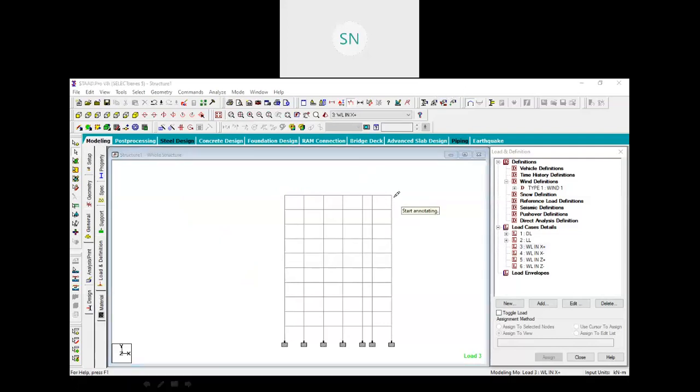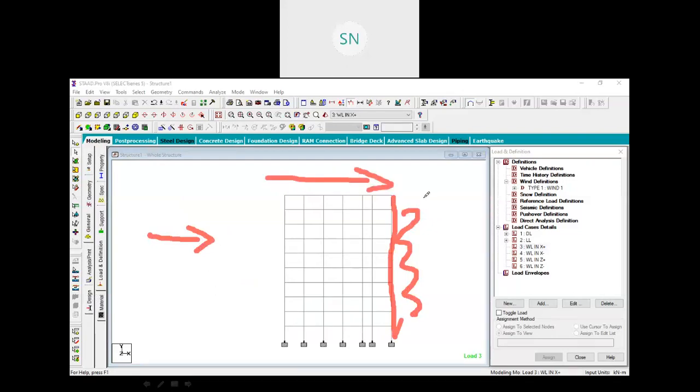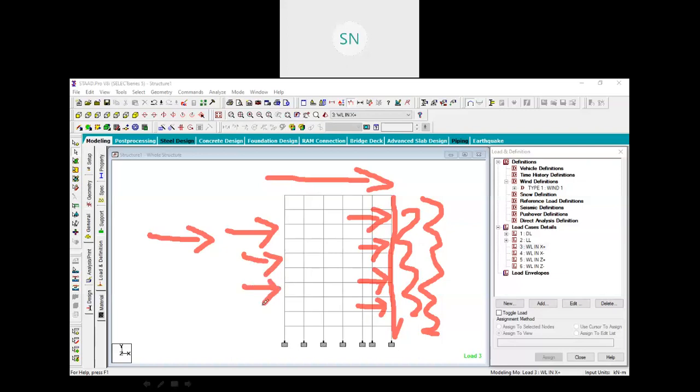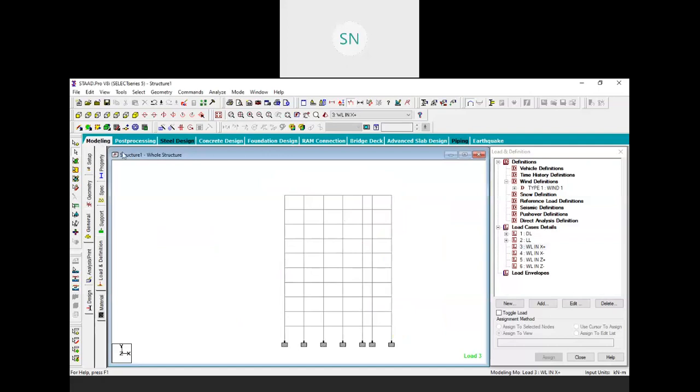So on the back face, what will it create? It will create a vacuum. So here will be a vacuum because the wind is pressuring on this face. It is moving in this direction. So on the back side of our structure, it will create vacuum. So the inside pressure will be increased, right? So this is our drag pressure, we can say. So there will be two kinds of pressure acting, the direct pressure of wind on the front face and the indirect pressure of the wind on the back face, right? Two wind loads will be there.